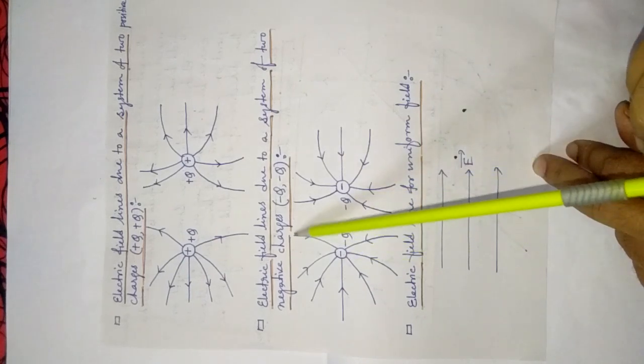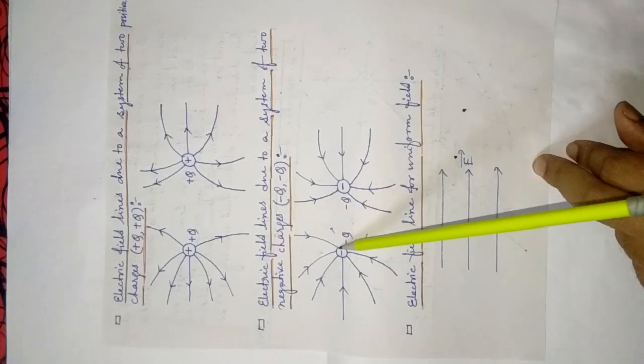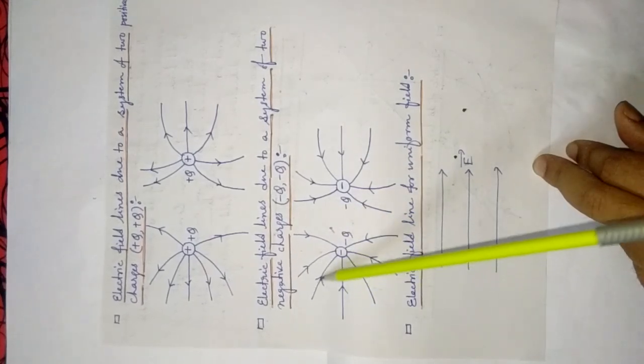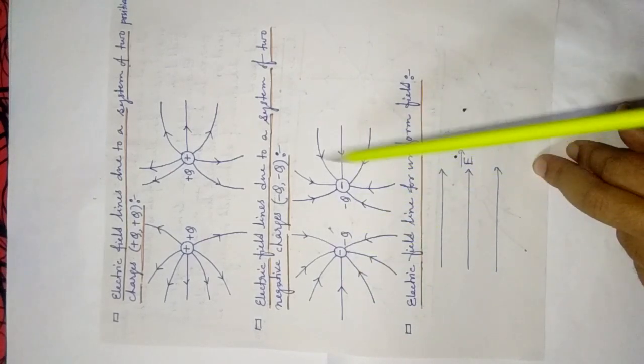That means if you place a vanishingly small positive charge here, it will be attracted in this direction. If you place a positive charge here, it will go along this direction. Okay, this is the shape.